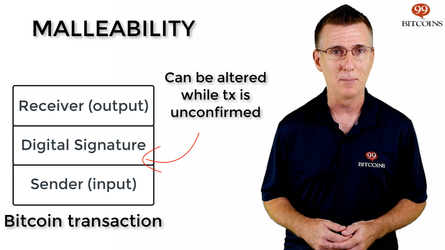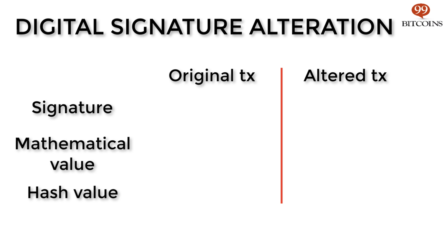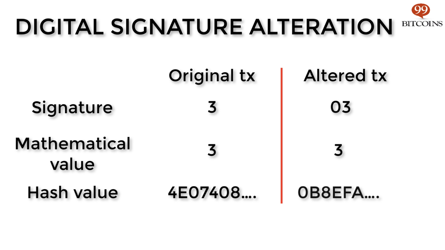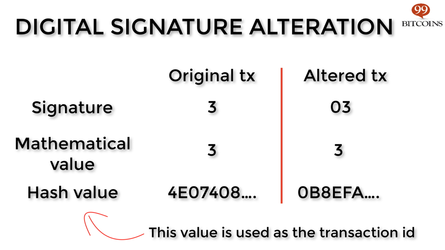Let me explain with an example. For the sake of simplicity, let's say that the signature value was 3. But instead of 3, I change it to 03, or 3 plus 7 minus 7. While mathematically the values are all the same, so it's still a valid signature, if I hash the different versions, I'll get different results, since hashing depends on how you write the value and not just the value itself. Since the hash is the transaction's ID in the blockchain, this means I can effectively change any unconfirmed transaction's ID to a different ID and it will still be valid.